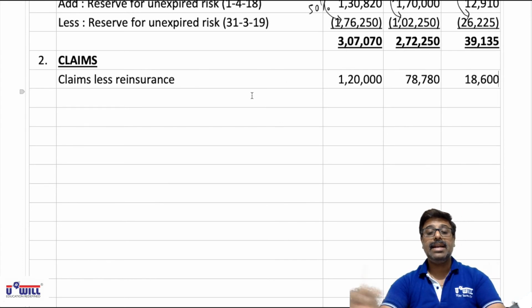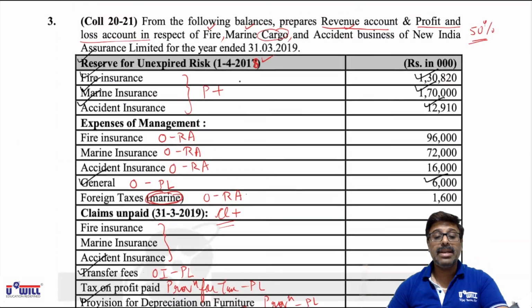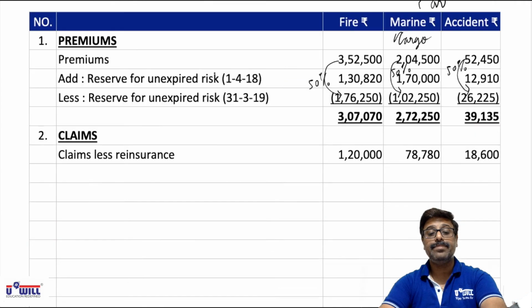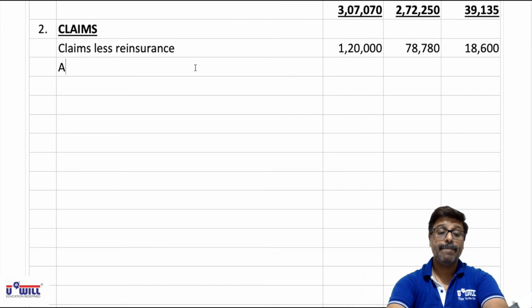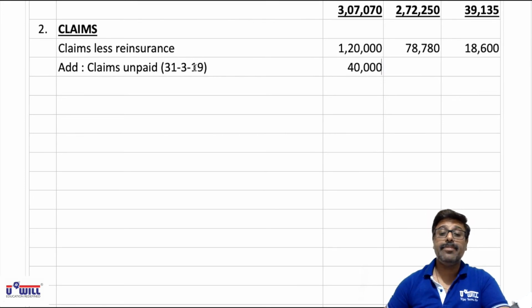Then other items marked as CL will be taken into consideration. So from the beginning, if you see claims unpaid on 31/3/19, we have to add. So all of it on plus claims unpaid, that is on 31/3/19. 40,000 for fire is to be added.